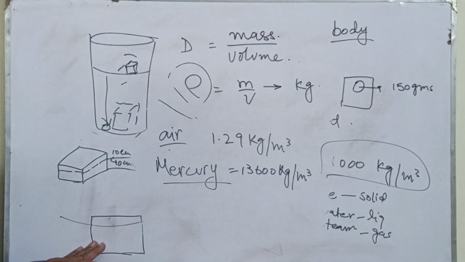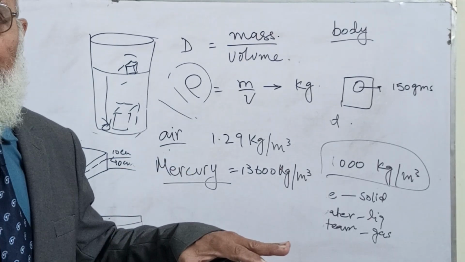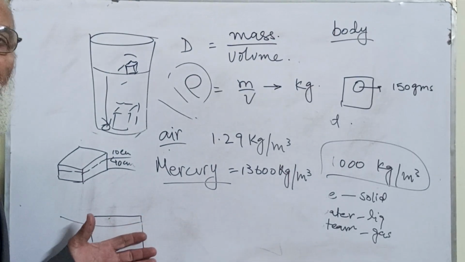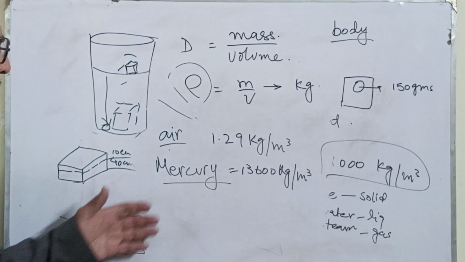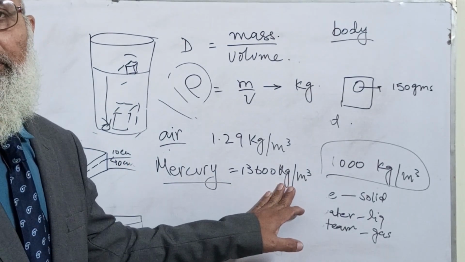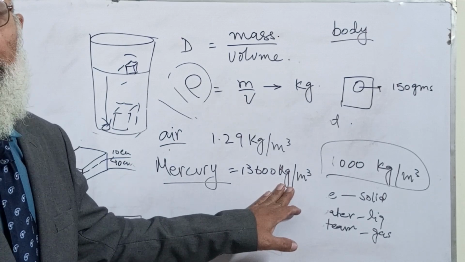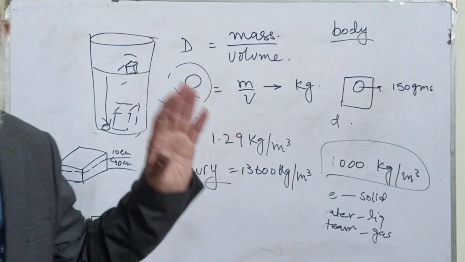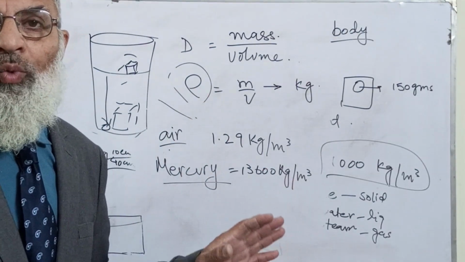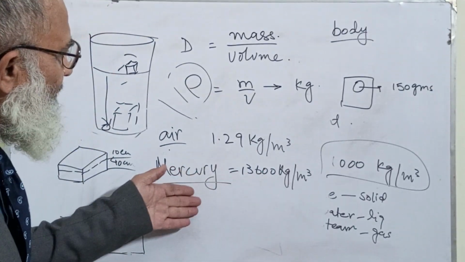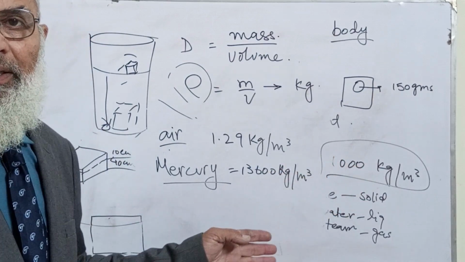If in the same box in which I put 1000 kg of water, I store mercury, that will be 13,600 kg, whereas the water was only 1000 kg. Now you might know what density is. This is the heaviest so far which we have stated.